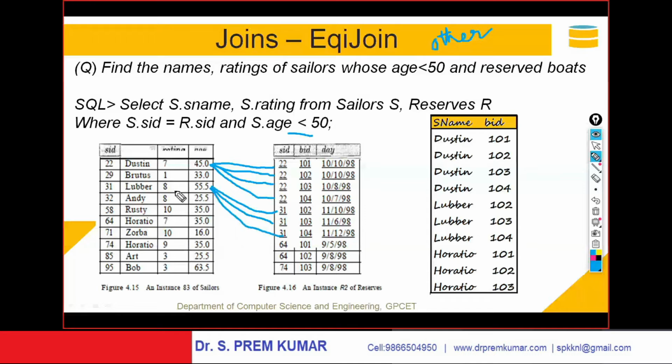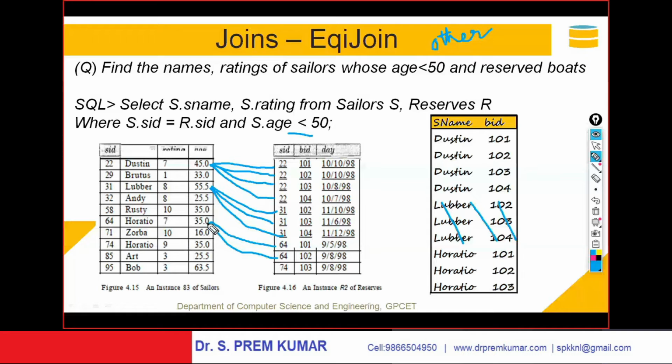Lubber, 31, reserved the boat. So in my output, I should not get Lubber. 64 is Horatio. He reserved the boat. His age is less than 35, less than 50, and hence you should get Horatio. You are getting Horatio, 101 and 102, the boats he reserved. And 74 is again Horatio, his age is 35, and you should get that Horatio.